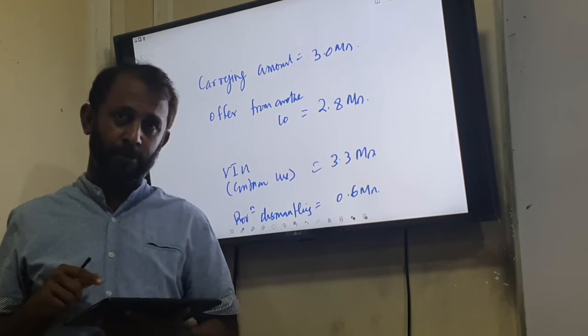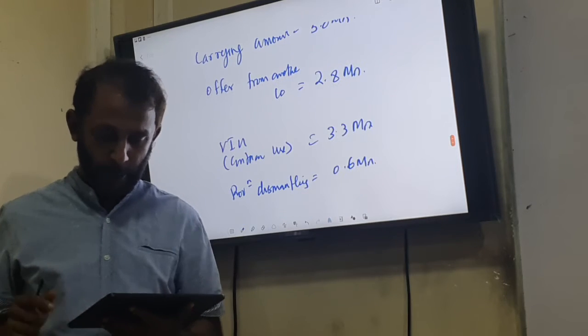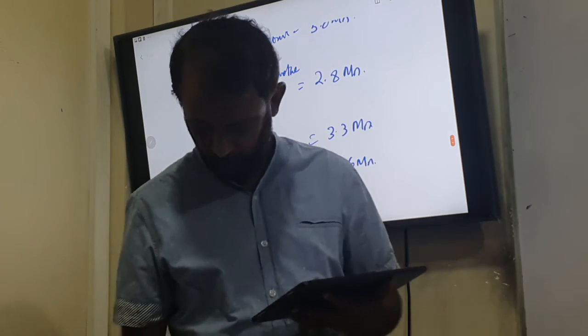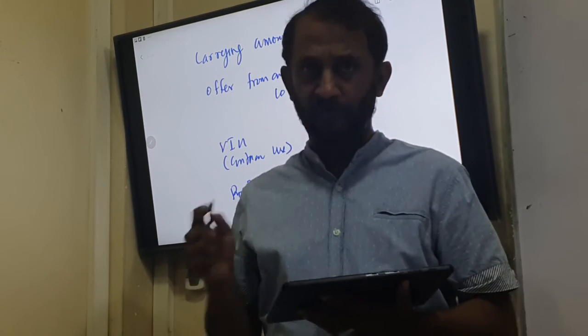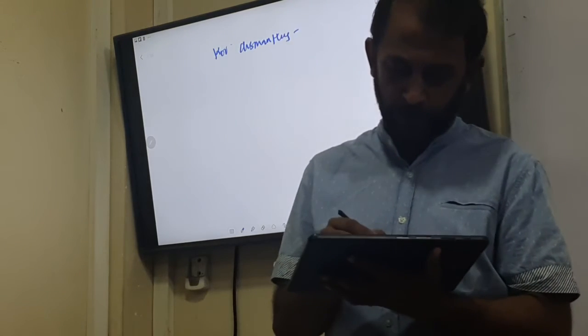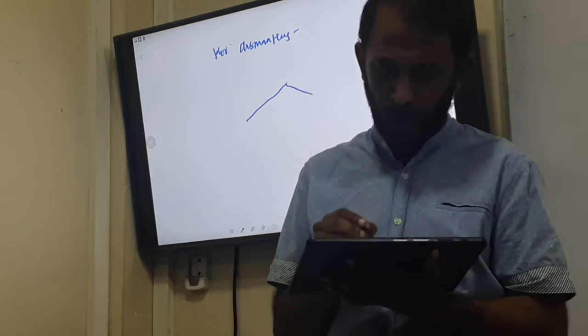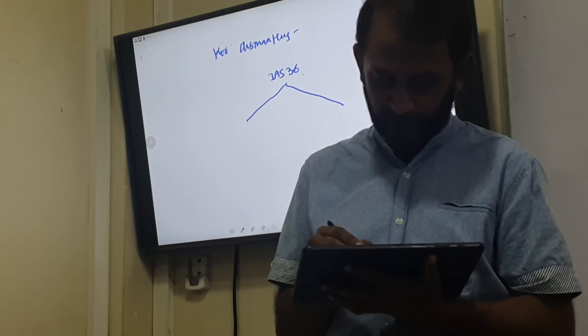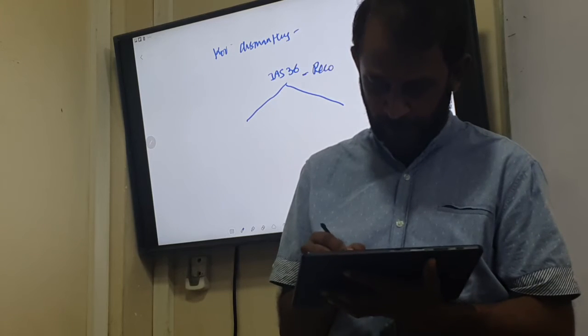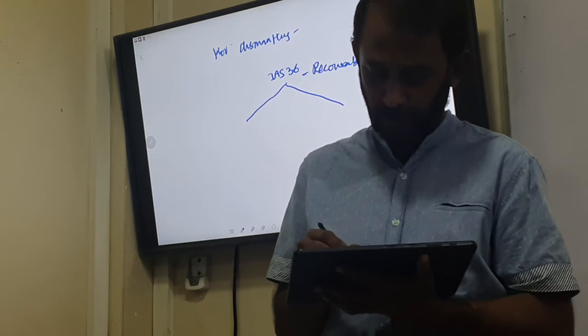Now what the question is, at what value should we show this plant in the statement of financial position? What value should we show? According to IAS 36, we need to find out the recoverable amount.